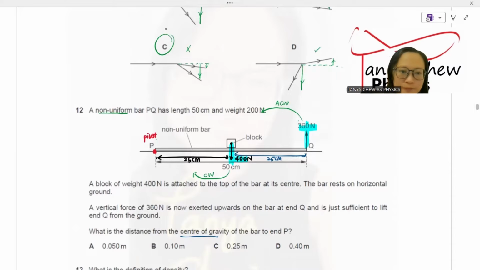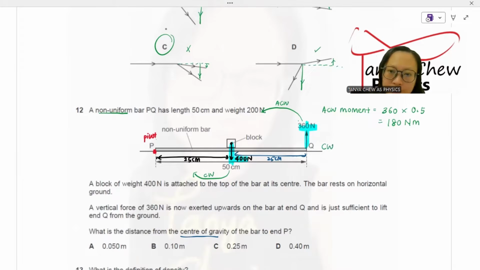I am going to find my anti-clockwise moment first. Anti-clockwise moment is equal to the force 360 multiplied by the perpendicular distance from the pivot, so it is the whole length of the bar, which is 50 cm. But before you sub in 50 cm, look at the units of all the choices. They are in meter. So I'm going to convert 50 cm to meter. Divide by 100, you get 0.5. And here I got 180 Newton meter.